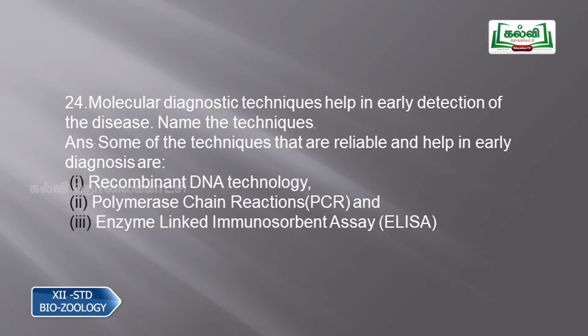Then question number 24, molecular diagnostic techniques help in early detection of disease. Name the techniques. Some of the techniques that are reliable and help in early diagnosis are recombinant DNA technology, polymerase chain reaction, that is PCR, and enzyme linked immunosorbent assay, shortly called ELISA.